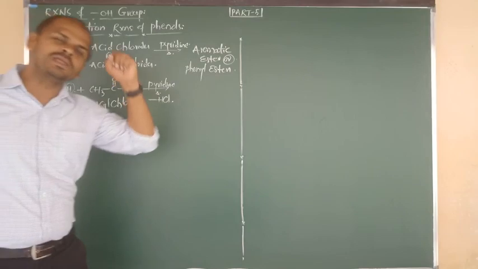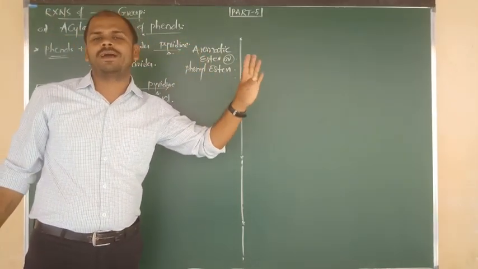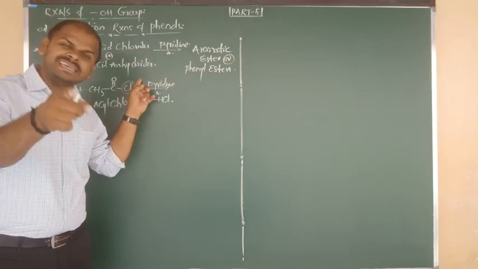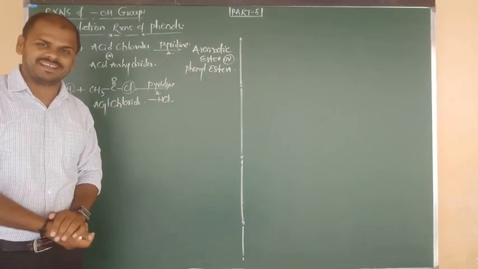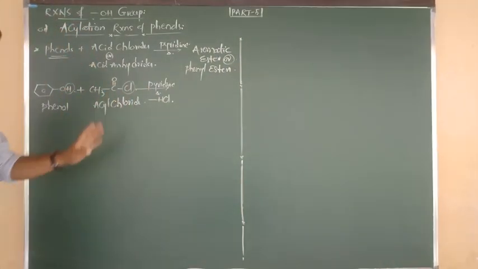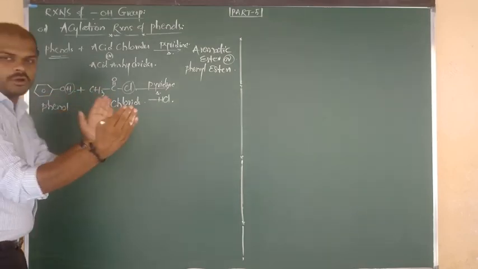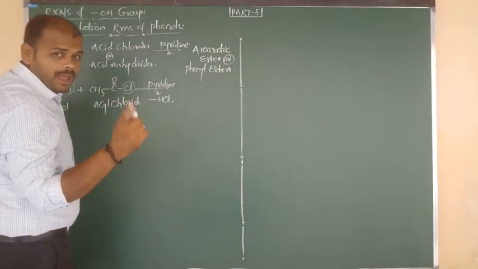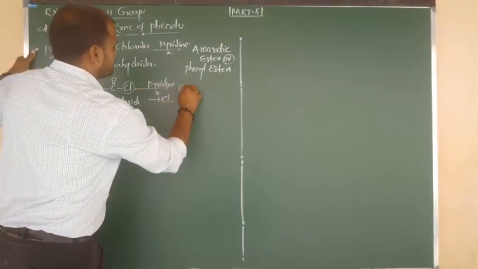This point I told you so many times up to now, beta. So what is the use of pyridine? Pyridine is a basic catalyst. It can remove the acid. After the loss of HCl, we have to join the remaining parts: CH3 bonded to C double bond O. I am going to write it as it is.